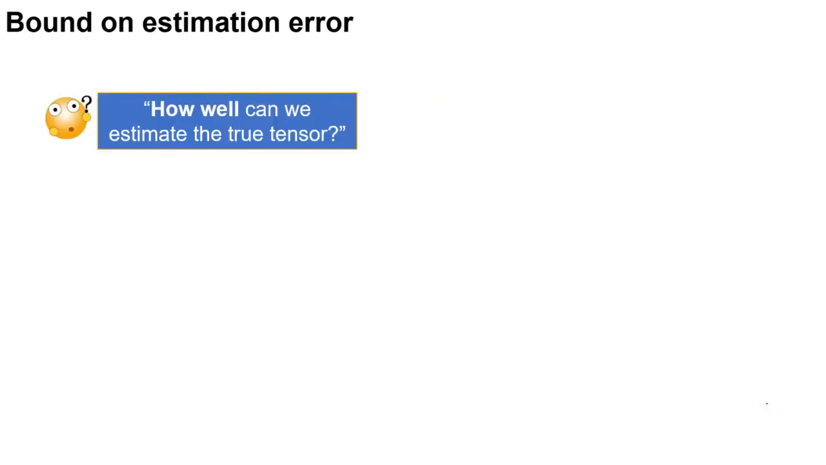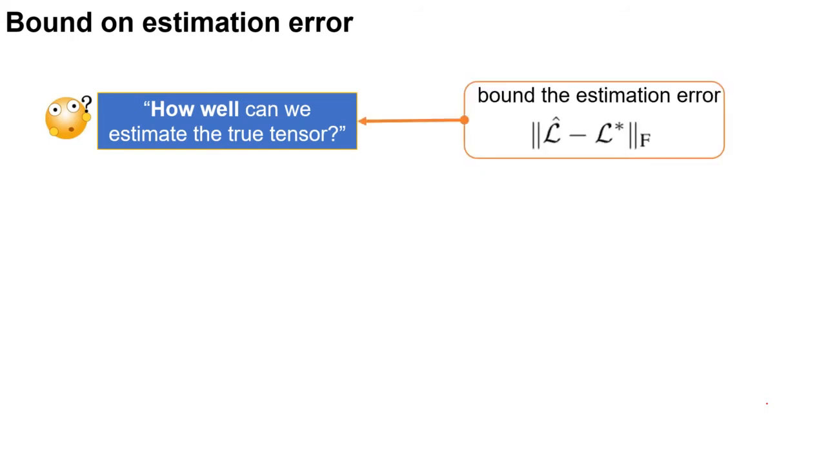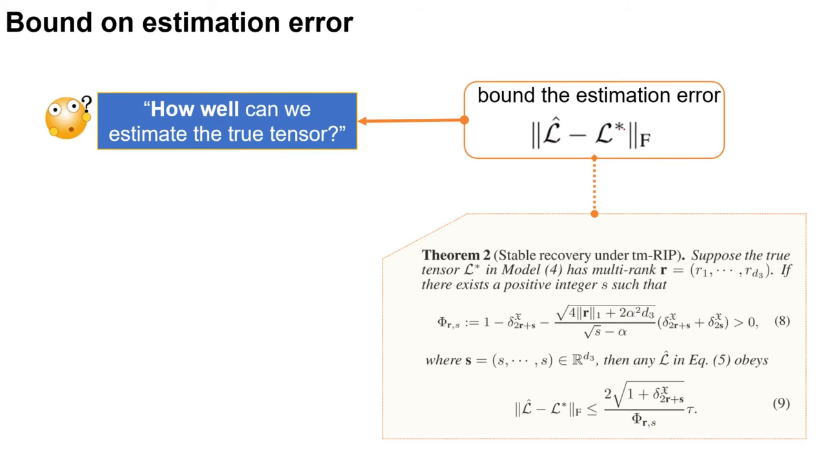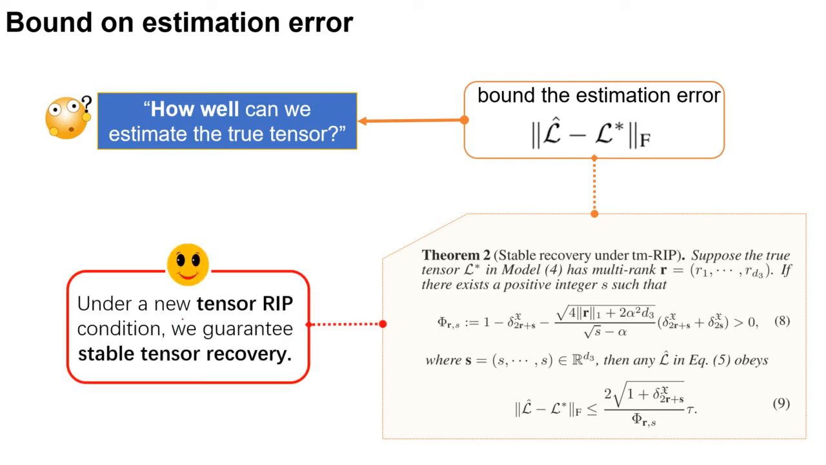The first problem is how well can we estimate the true tensor? We answer this problem by bounding the estimation error, which is the difference between the estimator L hat and the true tensor L star. Theorem 2 gives an upper bound on the estimation error in its Frobenius norm and tells us that under a certain tensor RIP condition, we guarantee stable tensor recovery.